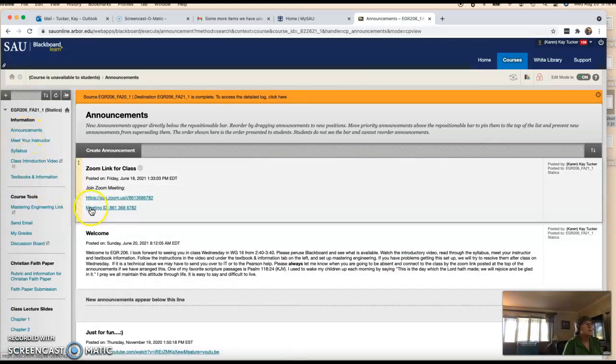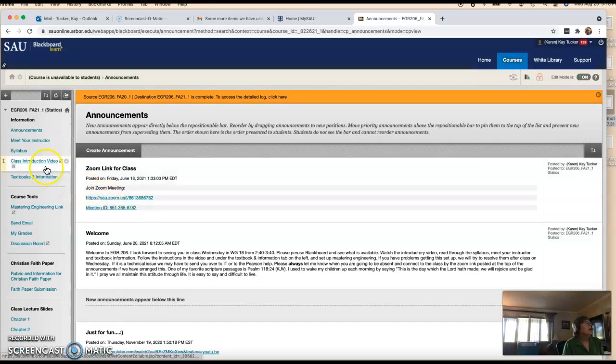Announcements are here. At the top of announcements, I always have a Zoom link where if you're going to be absent, you can Zoom in. But be sure and email me and let me know if you have to be absent, because I won't Zoom unless I have to, unless everybody's here. So you need a good reason to be absent. But if you have to be absent, please let me know so that I can record it on Zoom that day so that you can join class remotely.